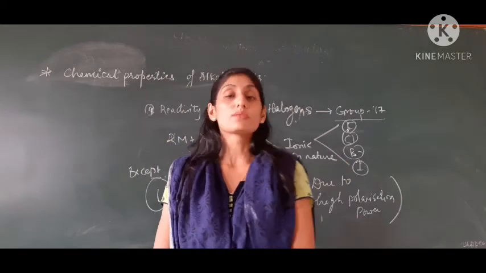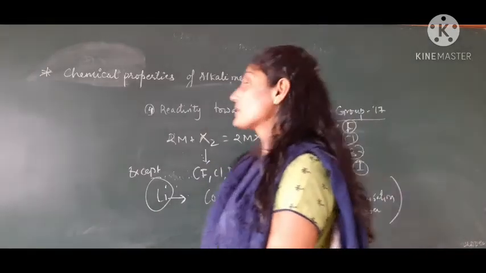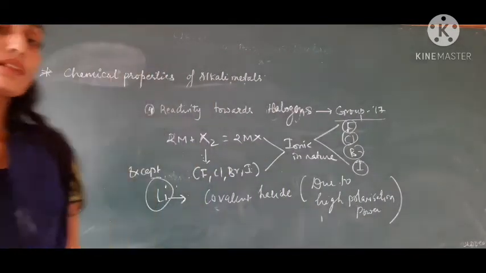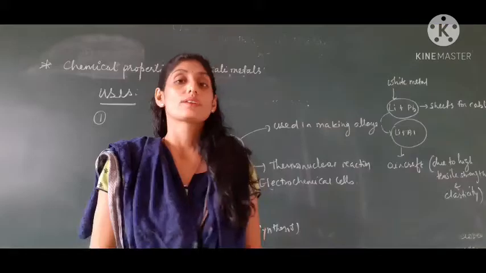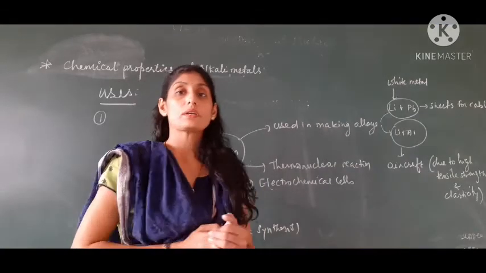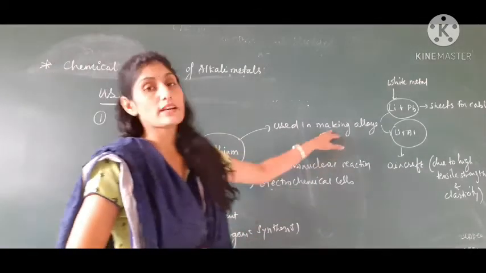Now we'll see the uses of alkali metals, children. So that is about the chemical properties of alkali metals. Now we'll see the uses of lithium, sodium. Here we are starting with the very first element, lithium. Where is lithium used? It is used in making alloys.